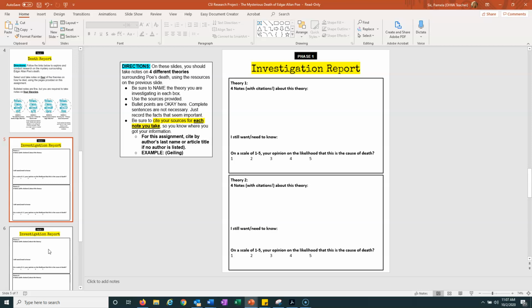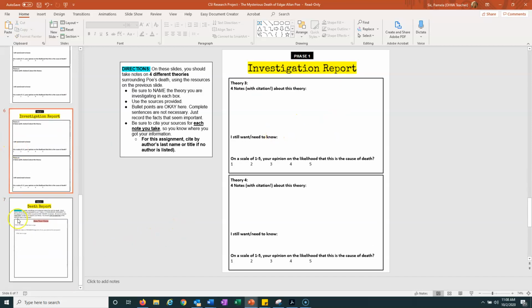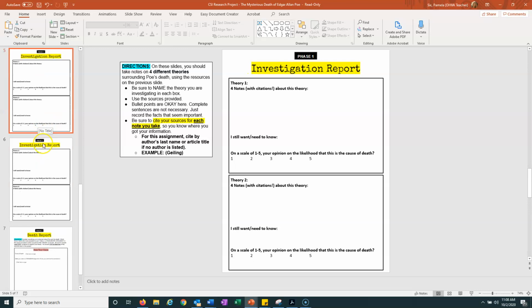So let's say I did my research and I'm like, okay, I really think he died by coping. And you're going to figure out what coping is. But I am going to say, I think that's one of the possible ways. So you're going to have 4 theories. You think, okay, he died this way.